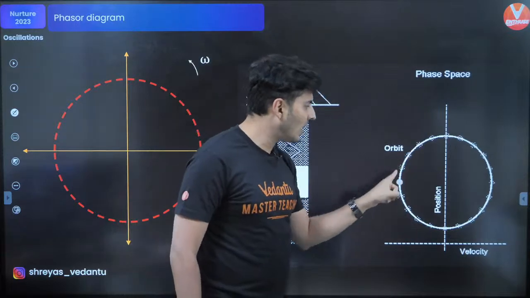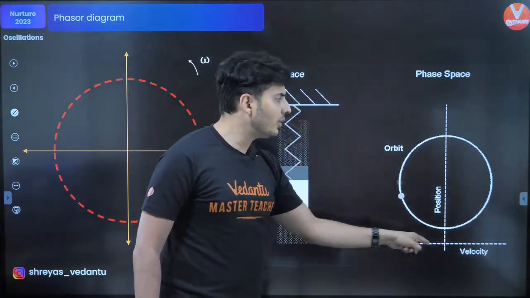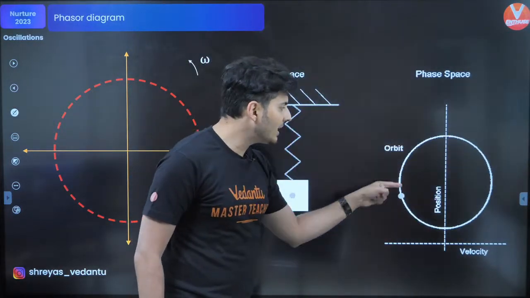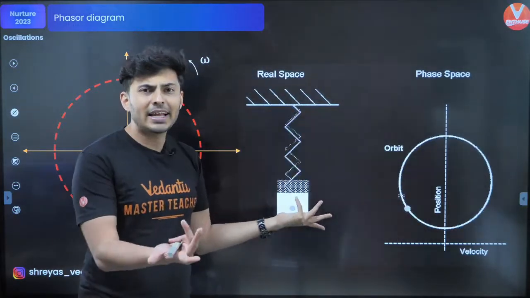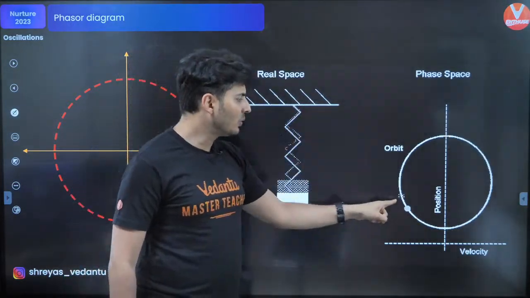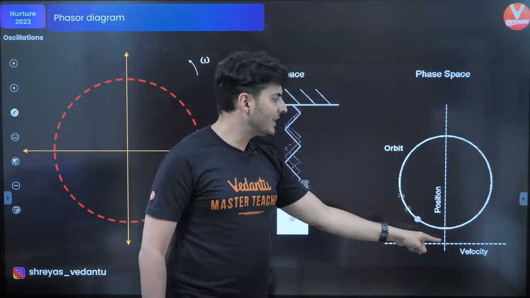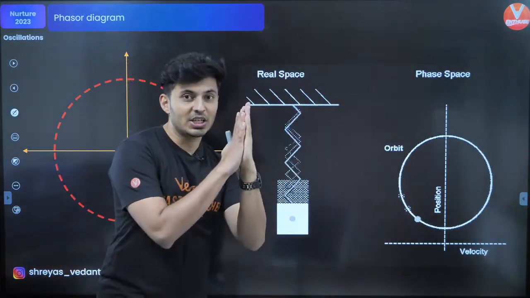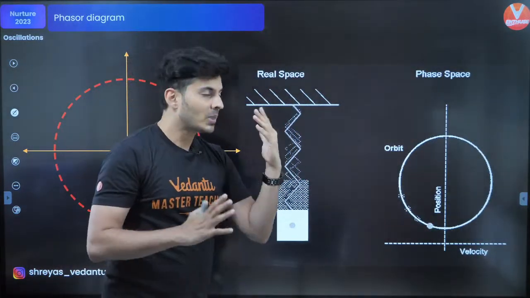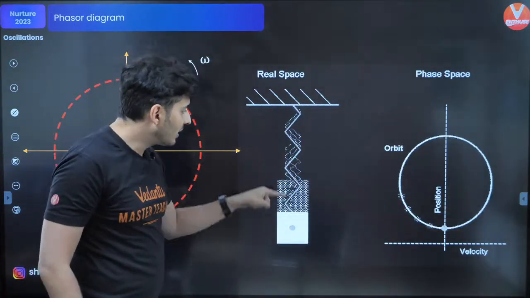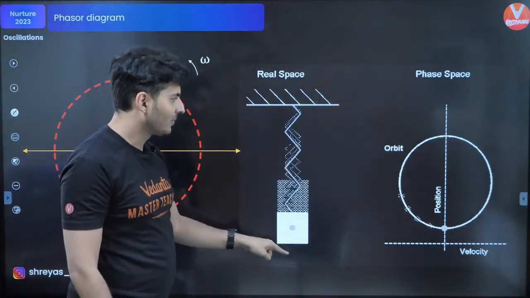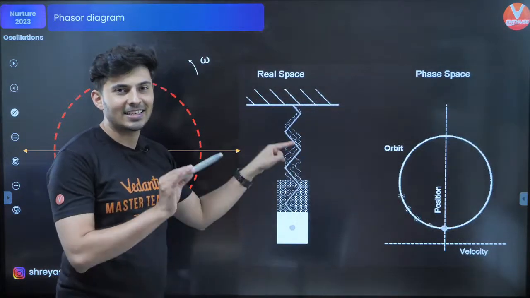Essentially what it means is, if you have a particle which is going in uniform circular motion, if you only consider the y coordinate or the x coordinate of that particle, which is the projection on the y-axis or on the x-axis, it performs a simple harmonic motion. Okay, the shadow exactly is SHM.